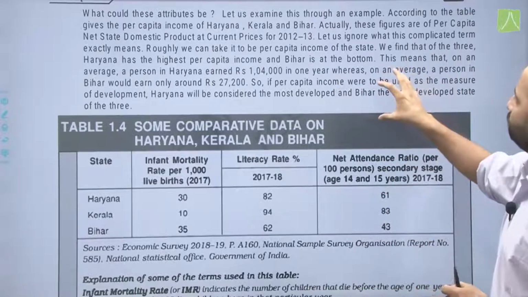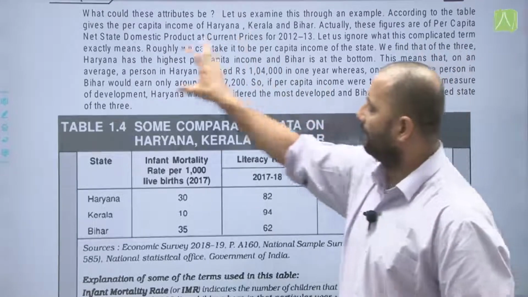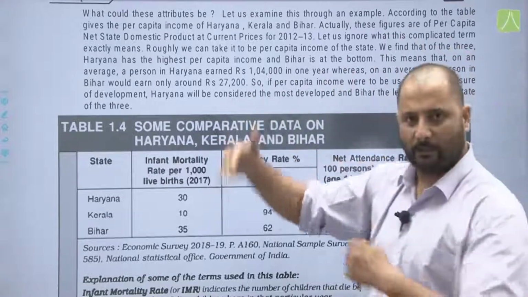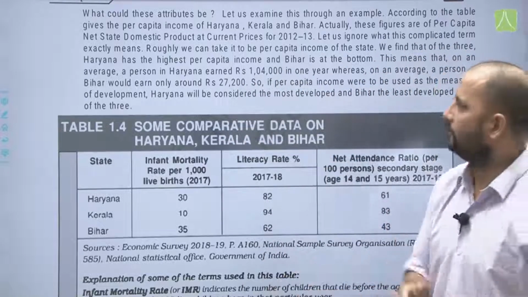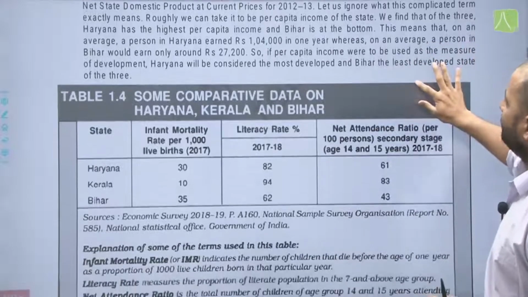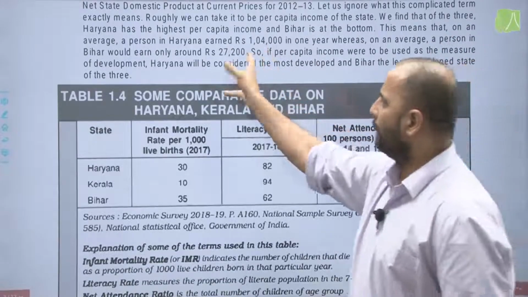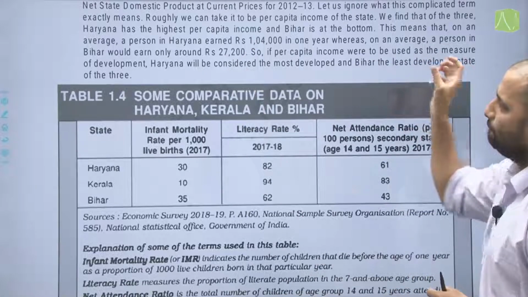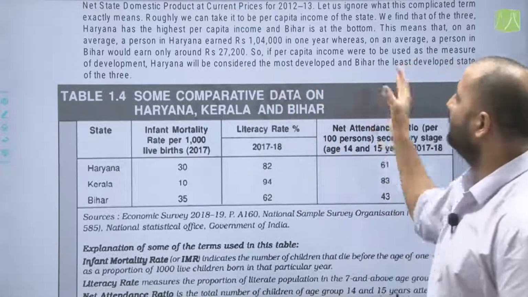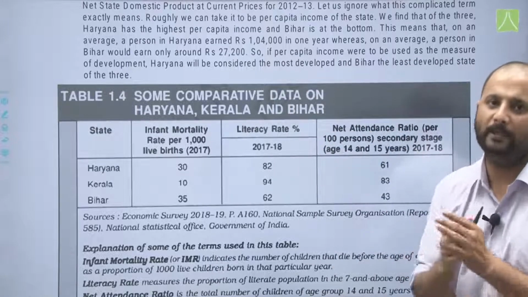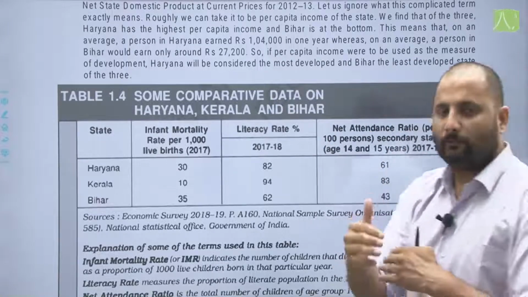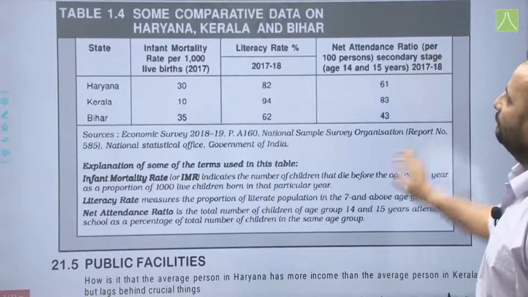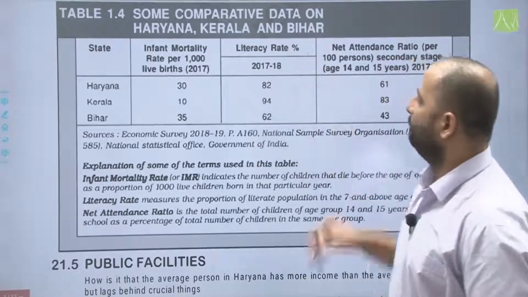Now in this we find that of the three, Haryana has the highest per capita income and Bihar is at the bottom. This means that on an average a person in Haryana earned 1,04,000 in 1 year, whereas on an average a person in Bihar earned only around 38,000. So if per capita income were to be used as the measure of development, Haryana will be considered the most developed and Bihar would be considered the least developed. But there are other things also included apart from income. Now let us look at those things, that is some comparative data on Haryana, Kerala and Bihar.